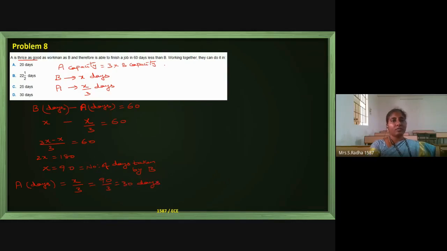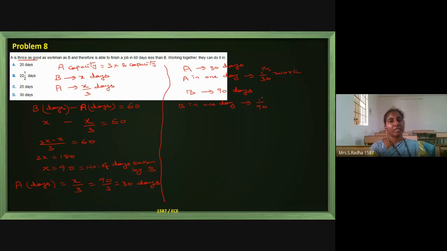Now I will go to the next stage. A is taking 30 days to complete the work. So A in one day can do 1 by 30th of the full work. B is taking 90 days, so B in one day can complete 1 by 90th of the total work.